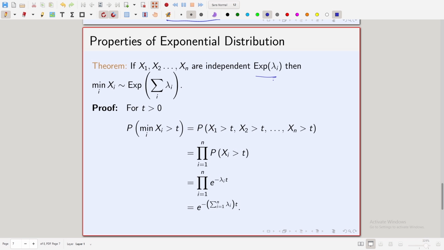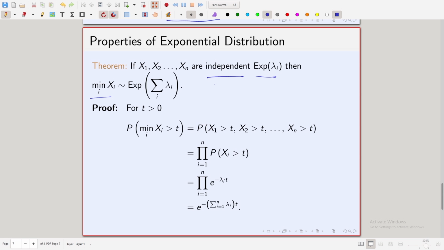So, each of them is exponential, but the parameter can be different for different random variables; they are independent, but not identically distributed. Independence is required. Then, if you look at the random variable which is the minimum over i of xi, that again has an exponential distribution where the parameter is the sum of all these parameters.